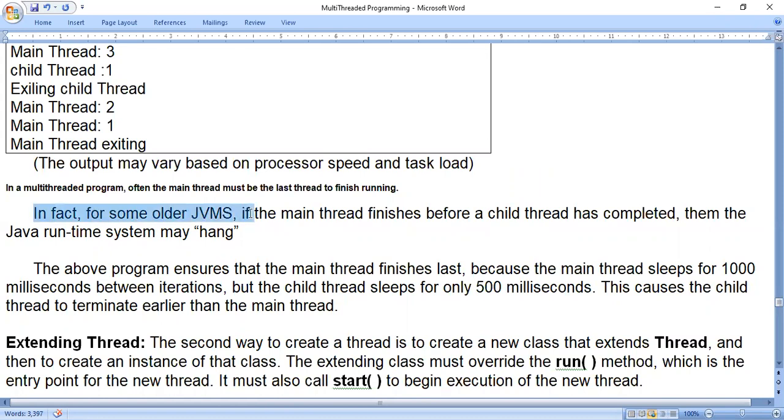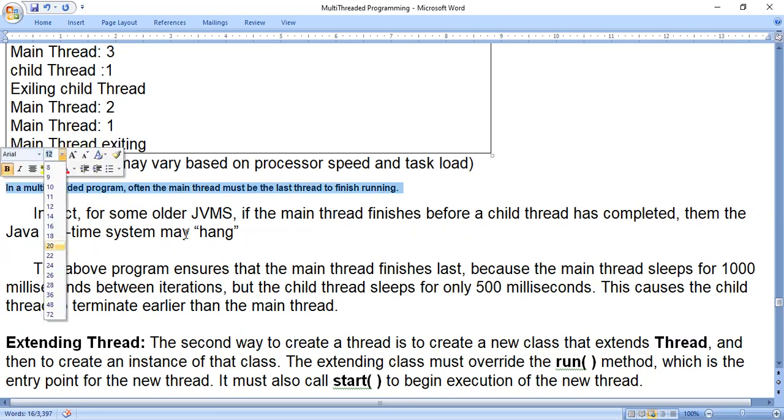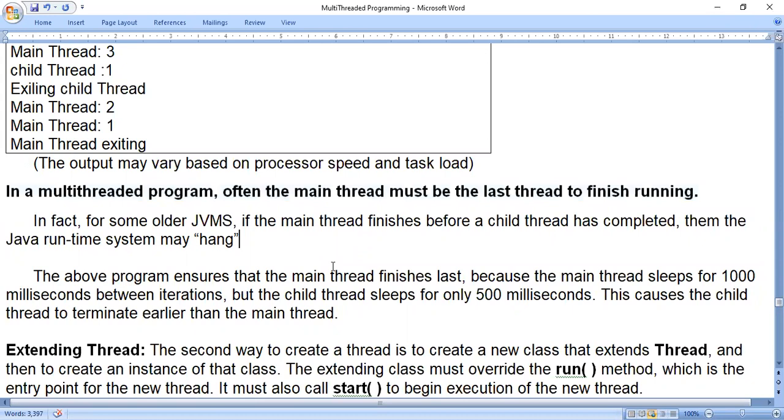So, in fact, for some older JVMs, the main thread finishes before a child thread has completed. Then the Java runtime system may hang. See, actually, in multi-threaded programming, when we have multi-threaded programs, that is many parts of the program, often the main thread must be the last thread to finish running.